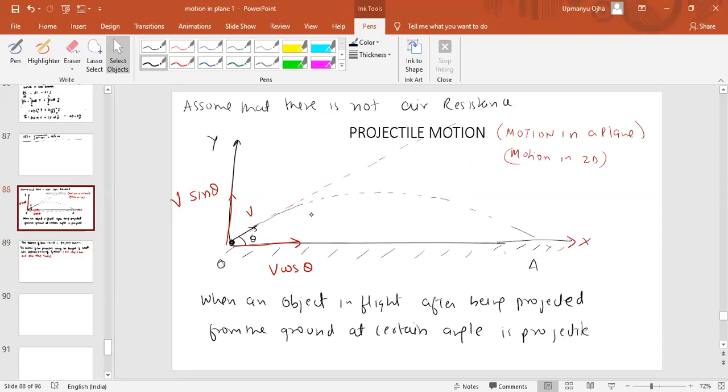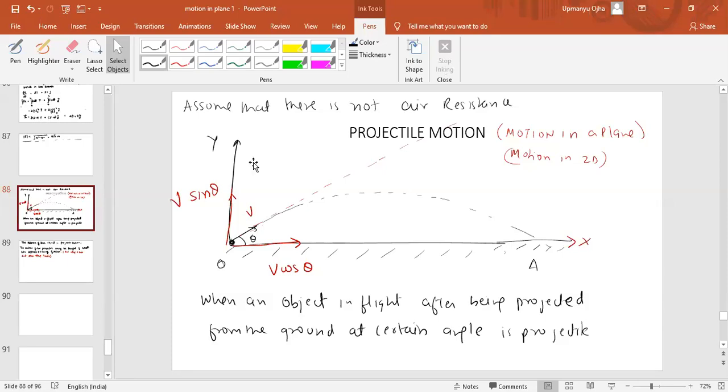It is minus g, yes. So only one acceleration is there, that is minus g. Correct or not? Because it is under gravity only now. Only gravity acceleration is there. Is there any acceleration along the x-axis? No, there is no acceleration along the x-axis. We have only acceleration along the y-axis.